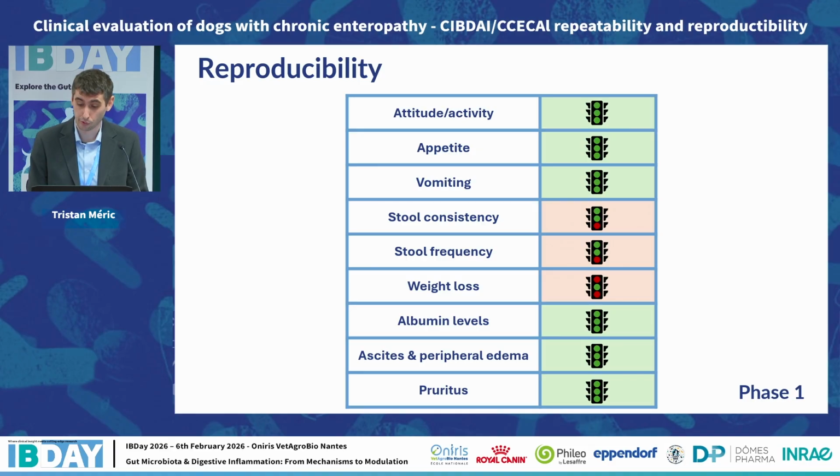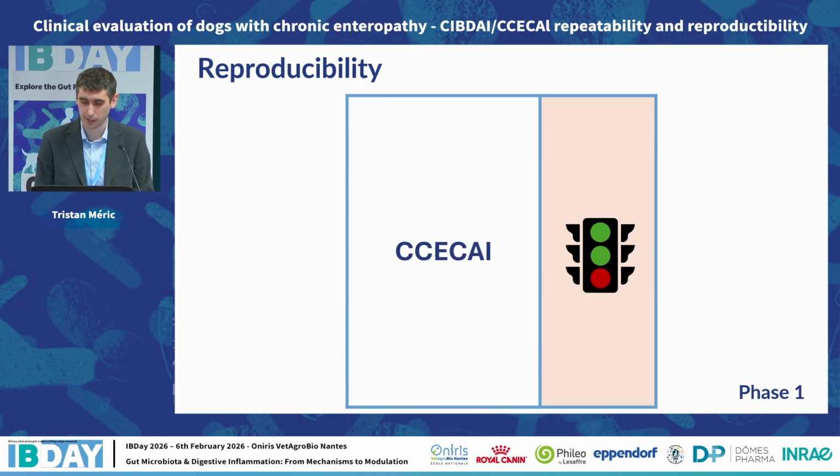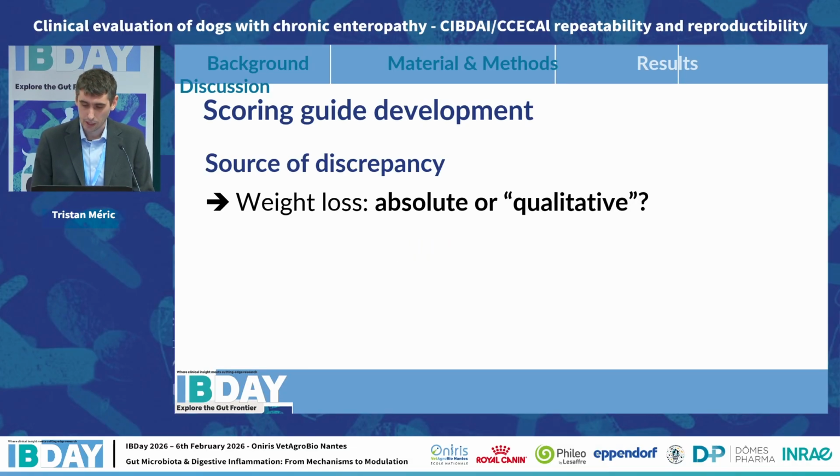When moving now to the assessment of reproducibility, evaluators 1 and 2 were reproducible for most of the items, but not for stool consistency, frequency and weight loss assessment. And these discrepancies led the CCAI to also not be reproducible, and unfortunately it was the case for CIBDI as well. When the two evaluators discussed how they assessed the different items, they identified the following sources of discrepancies.